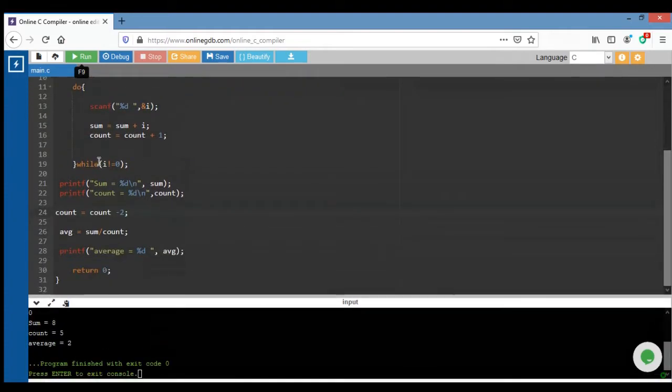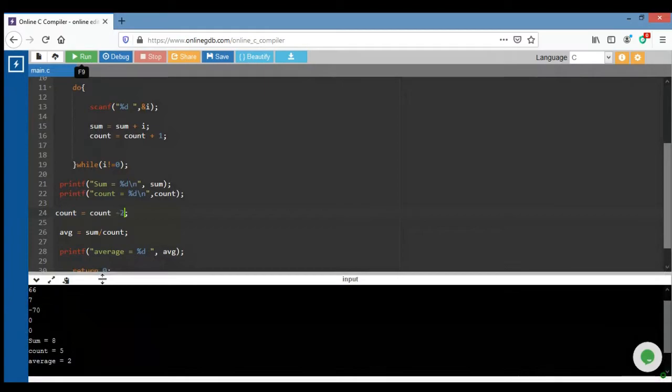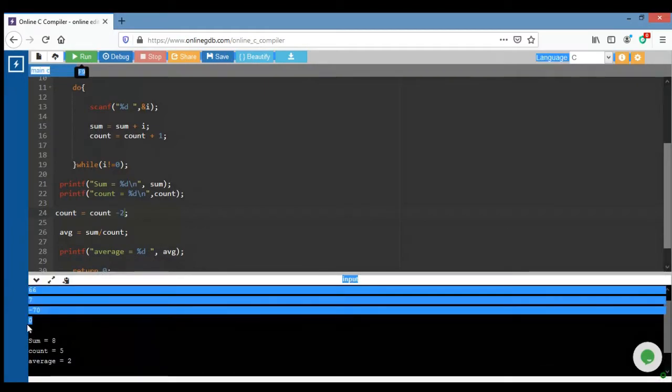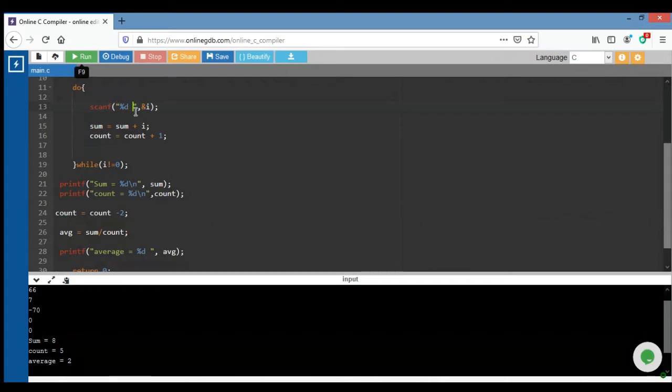Because first, when I am writing input 0, when I just print a 0, the only way is this, because it executes first one as 0, after that again it asks for input. That's why I am entering a 0 value.